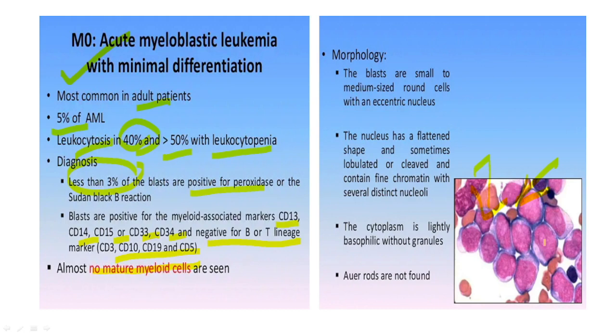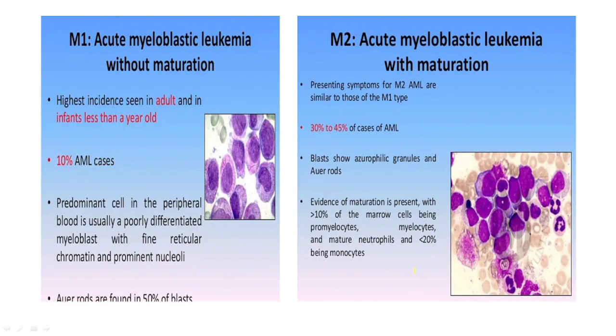You have an open chromatin, prominent nucleoli, finely dispersed chromatin, with no granules in the cytoplasm. Auer rods are usually not found in this case.